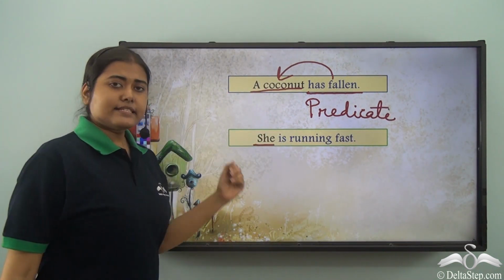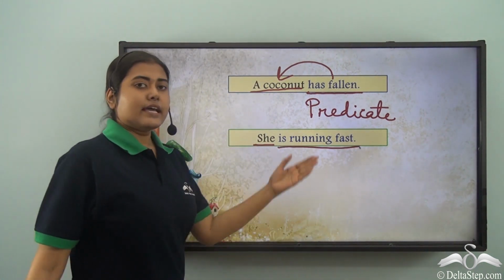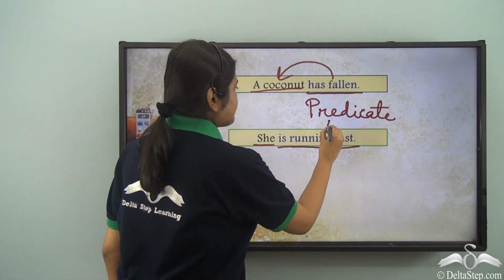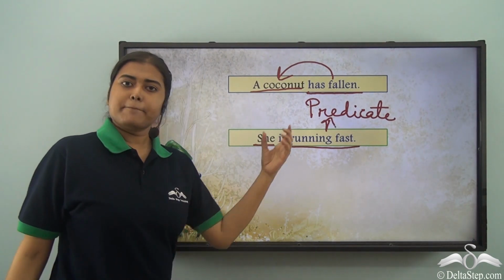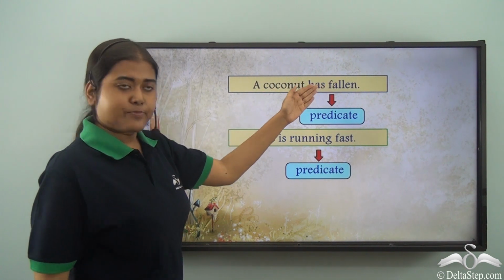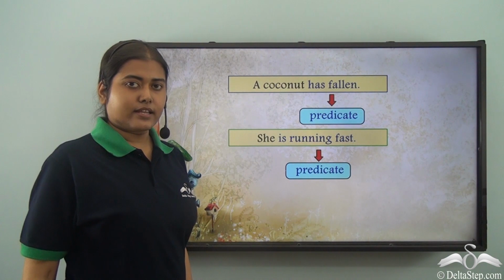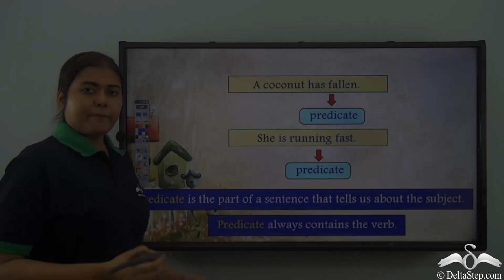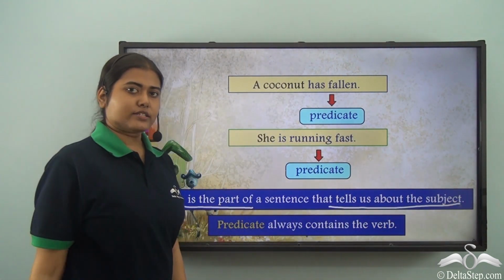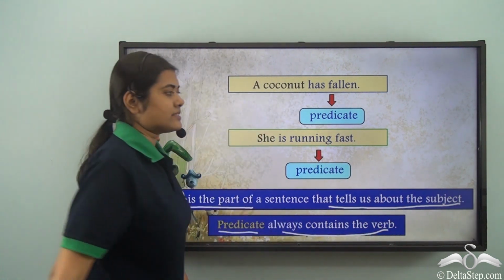Similarly, in this case, she is the subject. Is running fast is telling us about the subject she. Hence, this part is also the predicate. So, has fallen is the predicate in this case. Is running fast is the predicate in this case. So, what is a predicate? Predicate is the part of a sentence that tells us about the subject. Most importantly, predicate always contains the verb.